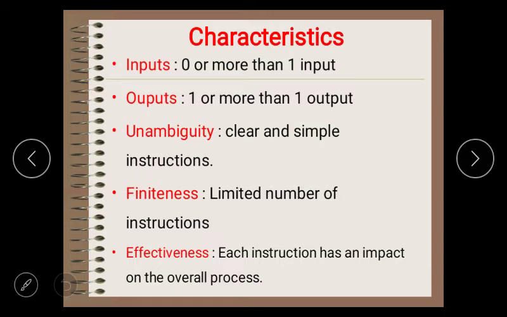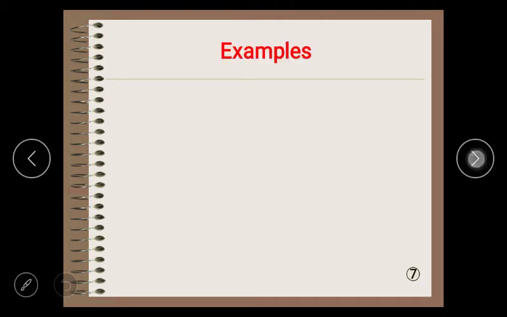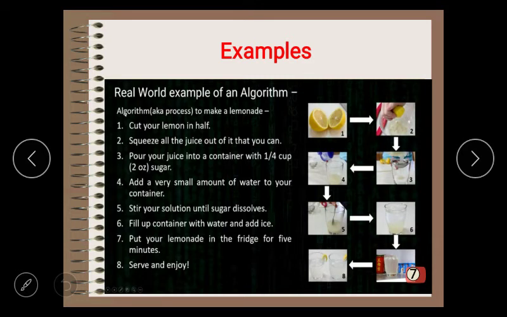So let's take a generic example. Here the question is the process to make a lemonade. Lemonade is nothing but a lemon drink. In step 1, we cut the lemon in half, that is the first image.